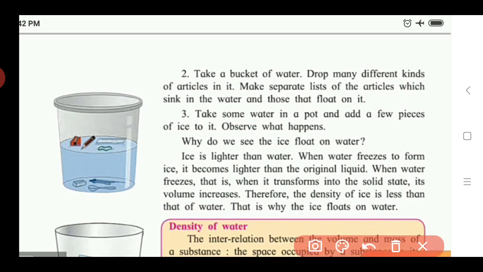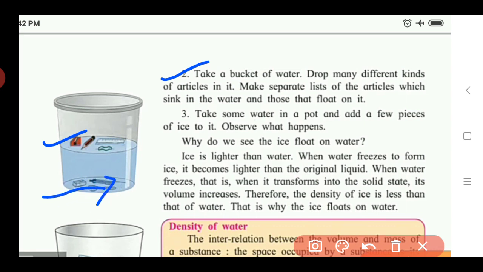If we see the second activity, we dropped some substances into the water, and out of these substances some float on the water and some sink into the water. This is due to the density of water and those substances. The substances which have less density compared to water will float on the water, and the substances which have higher density than water will sink inside the water.